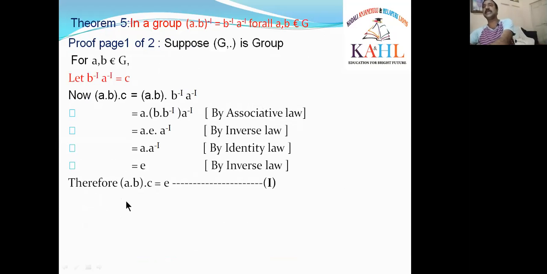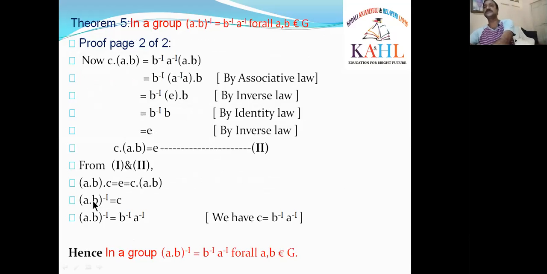What is C? What you have taken? C means B inverse, A inverse. That means AB whole inverse as it is. We have C is equal to B inverse, A inverse. We have substituted that value. That means totally AB whole inverse is equal to B inverse, A inverse.